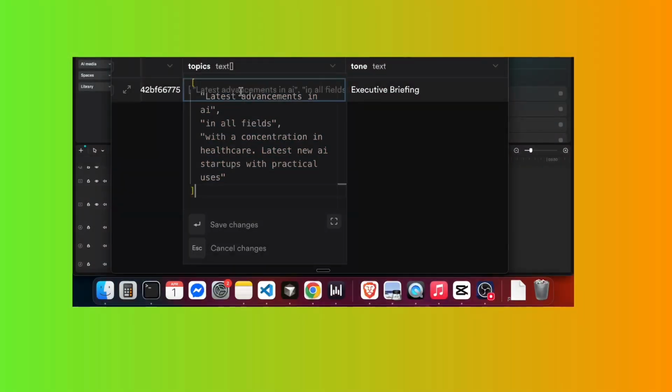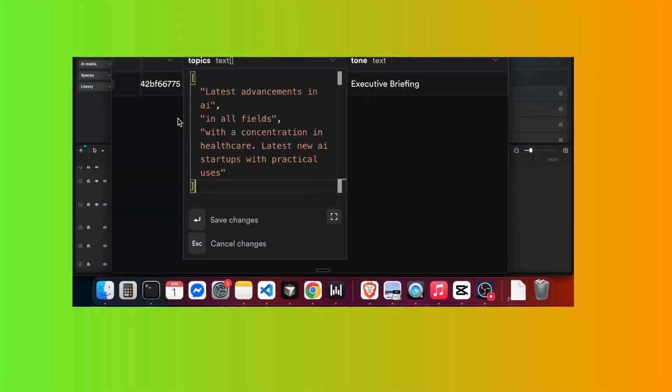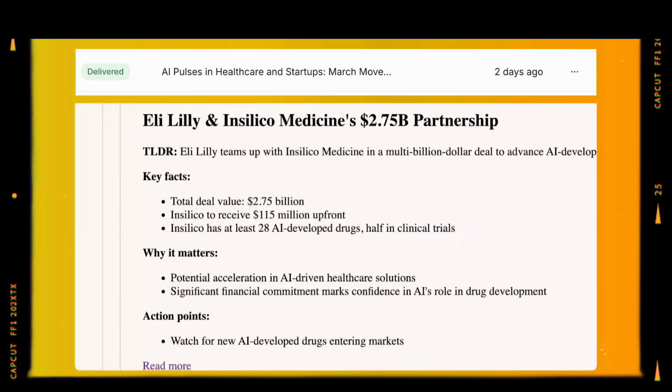We are reading right from the database. This user wanted a newsletter about the latest advancements in AI in all fields, but with a concentration in healthcare. They also wanted the latest new AI startups with practical uses. The user wanted to read it like an executive briefing. So let's see the latest email that she got.